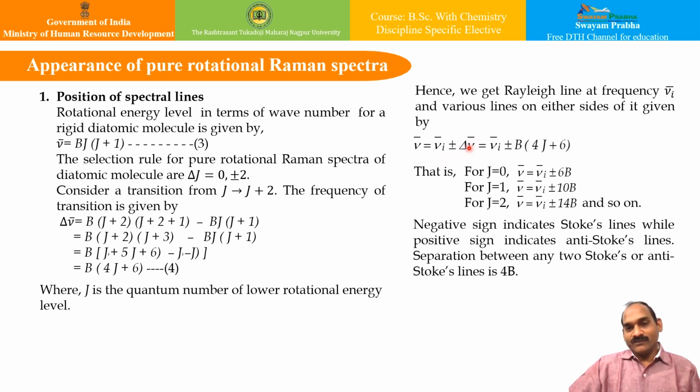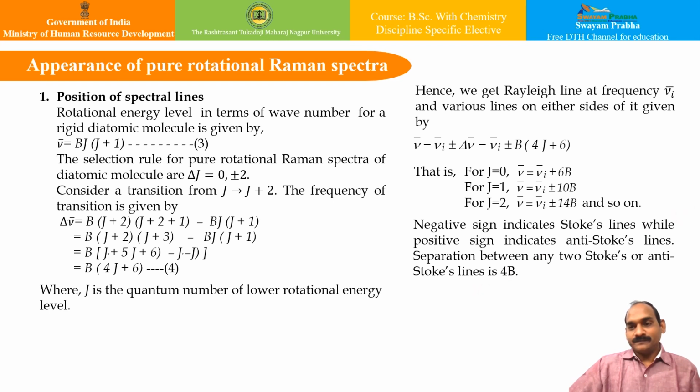So plus for the positive side, and the negative side will be whenever we get frequency of the lower side than the incident one, we get it with this formula. And therefore for J equal to 0, we get the Rayleigh line with this. For J equal to 1, we get this. J equal to 2, we get this, and so on. And as we go higher and higher, the 4B difference will go on indicating. Basically, this negative sign indicates the Stokes line, while the positive sign indicates the anti-Stokes line, as said earlier. And the separation between two Stokes or anti-Stokes lines is obviously 4B.